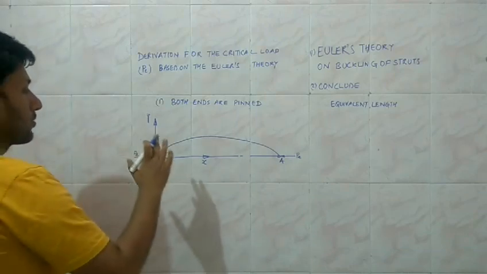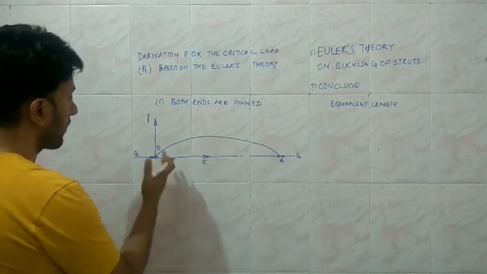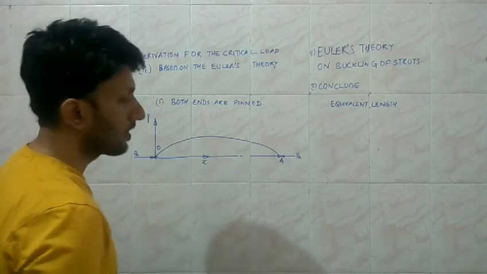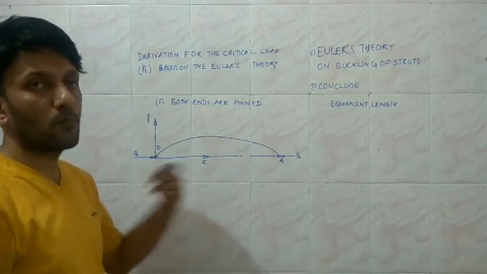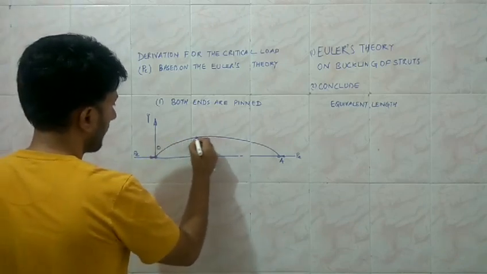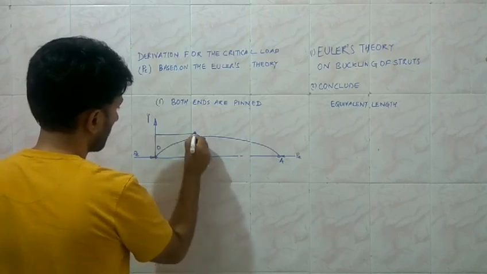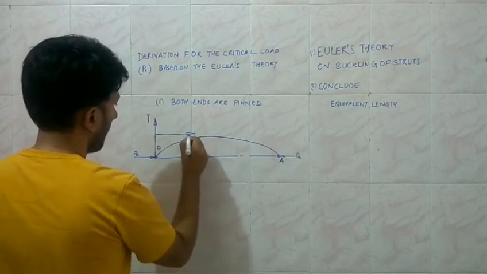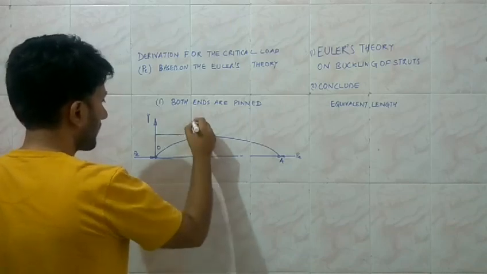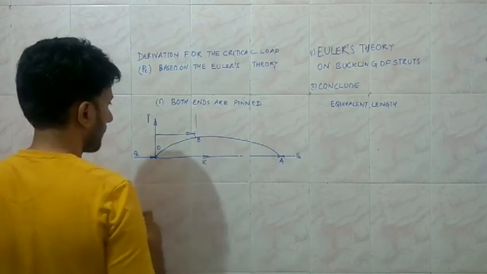According to the theory, we will find the moment at a cross section x away from the origin, then consider the equilibrium of moments and form the equation which we are going to solve later on. So let's consider a point along the length, at a distance x, and the section is say B, and at B we will find the moments. So this is the cross section.